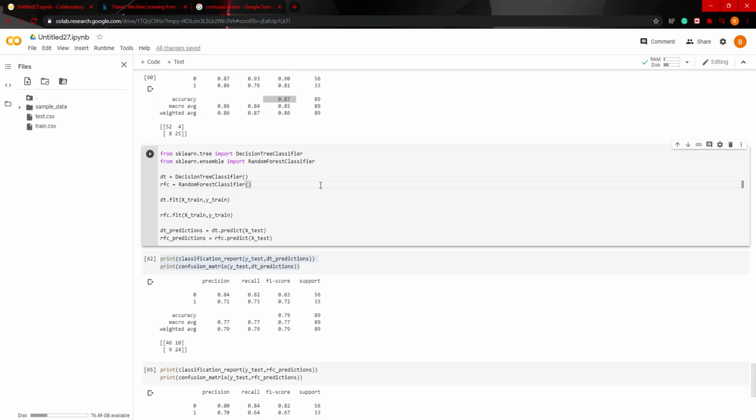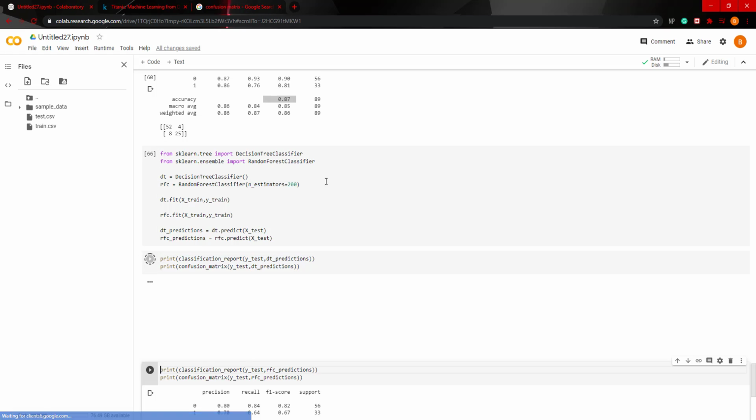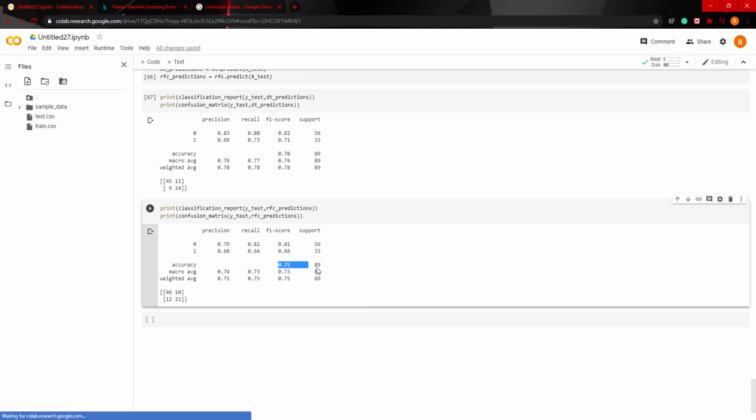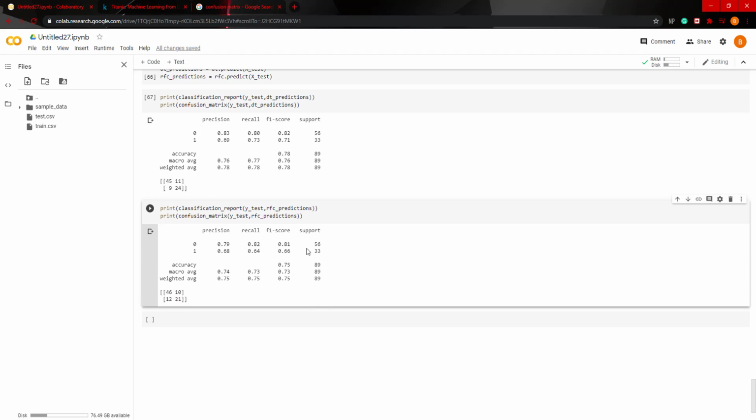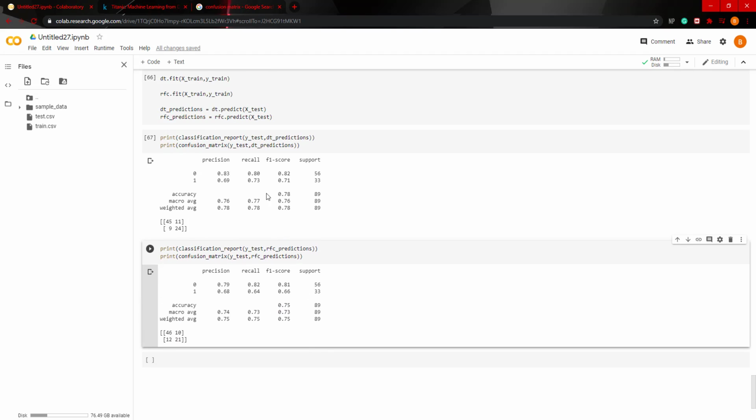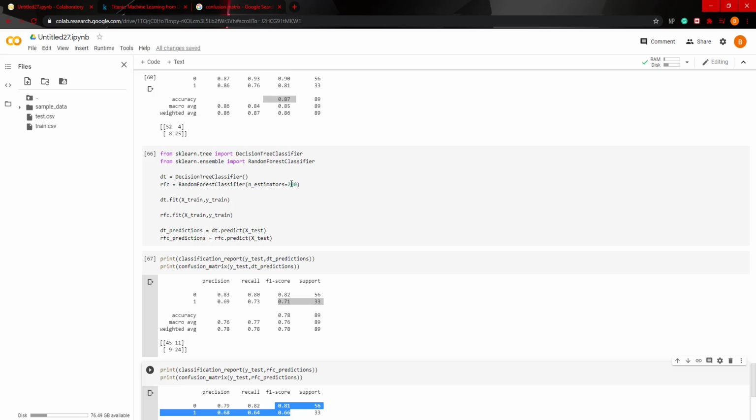Now what we can do to increase this performance is actually add an argument here. This is n estimators, so the number of random trees you want in the model, and we'll put 200, and it actually went to 75%. So in this situation, which is weird, the decision tree beat the random forest classifier.